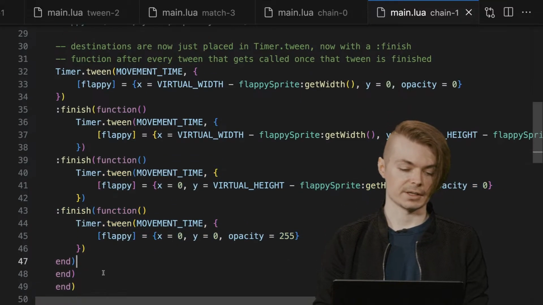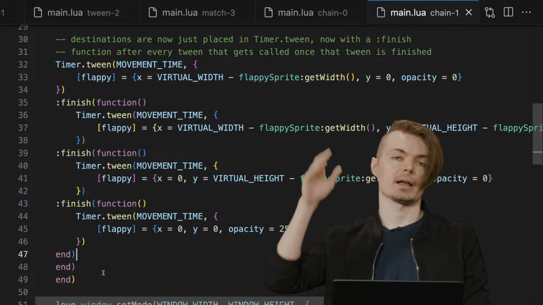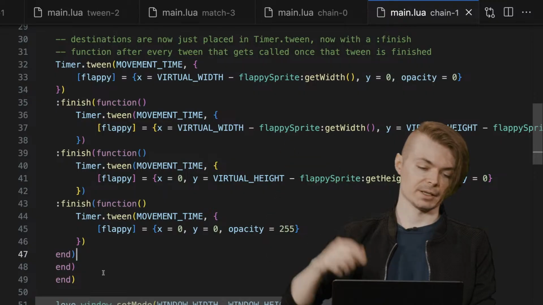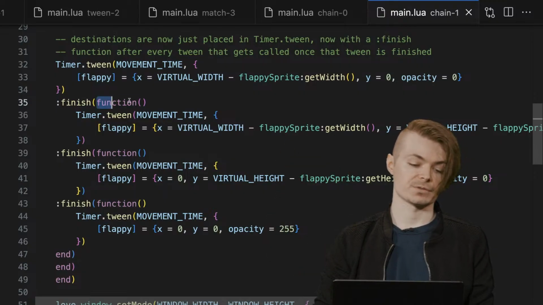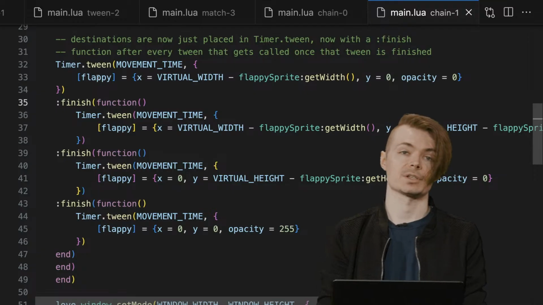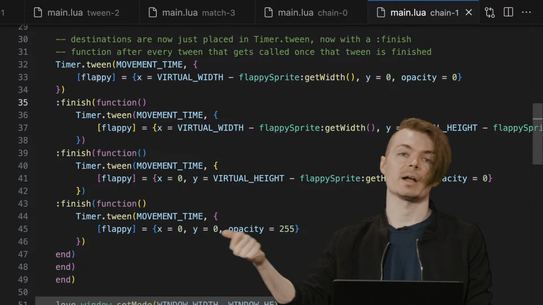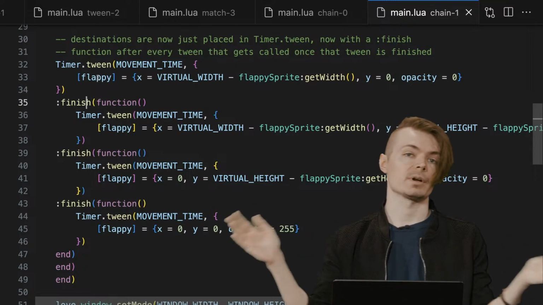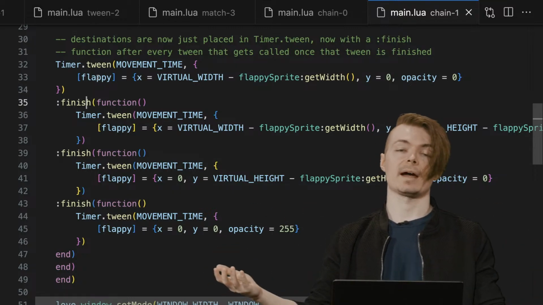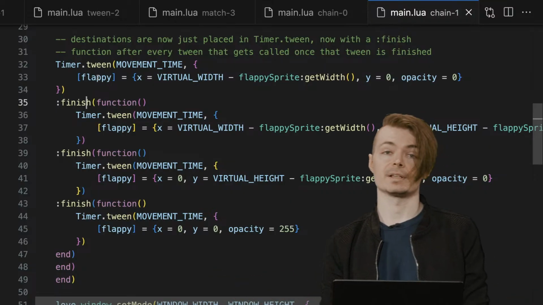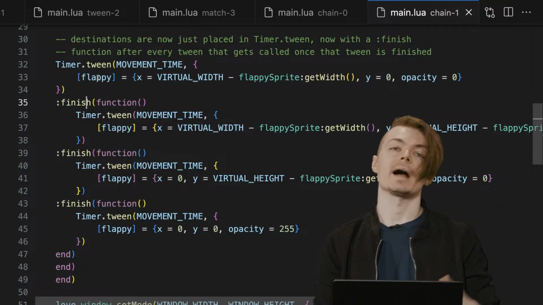Then you're really looking at it very linearly and not thinking in terms of the callback actually happening. But timer is essentially just going to store this function, and finish is going to call it once its timed operation finishes for each of these, and trigger that callback function. And you can call another timer.tween or timer.whatever you want, just like you could increment the counters that we looked at previously when we did timer.every and timer.after, a similar idea.